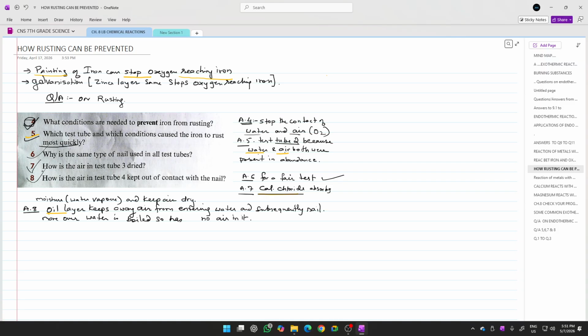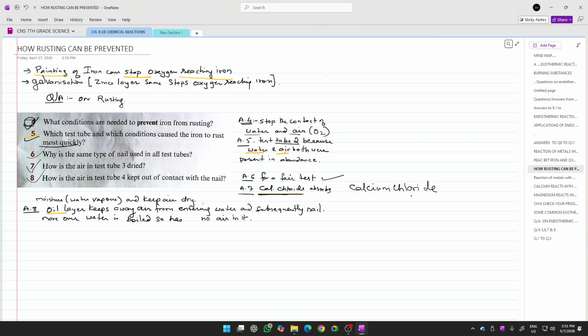Then question number 7 is, how is the air in test tube number 3 dried? Now in test tube number 3, if you remember, we had taken calcium chloride. The formula for calcium chloride is CaCl2, but you need not remember the formula. You can write in words, calcium chloride. Here I have written it in short, but you should write calcium chloride.